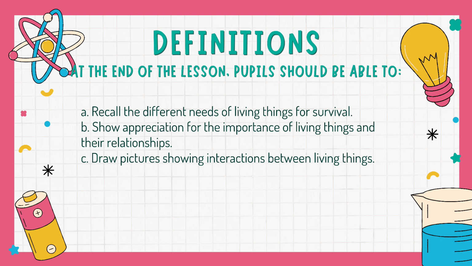Second, you'll learn to appreciate how important all living things are, and how they work together to keep nature balanced. Lastly, you'll draw pictures showing how living things interact. So later, you'll also get to show your creativity.